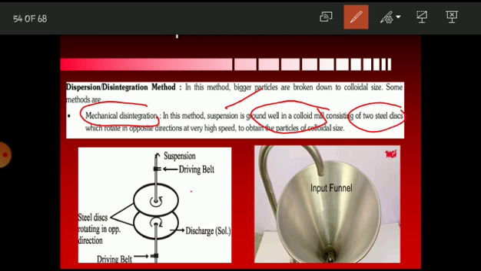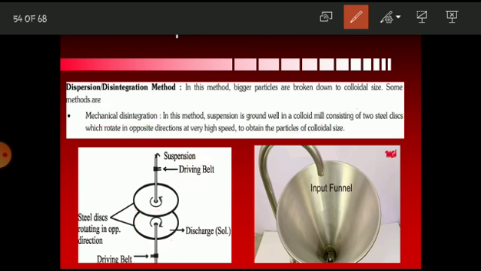So here in the schematic diagram you will see these are the two steel discs which rotate in opposite directions to crush the suspension particles. So we have the driving belt which rotates the steel discs, and these steel discs will crush the suspension particles into colloidal size particles to get the colloidal solution.